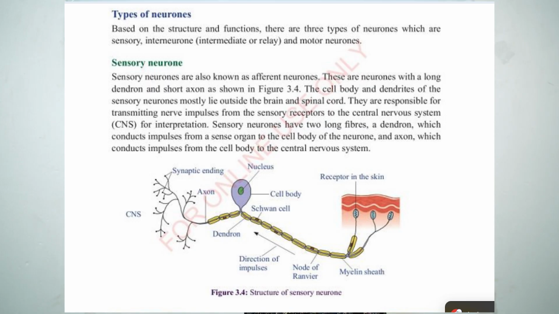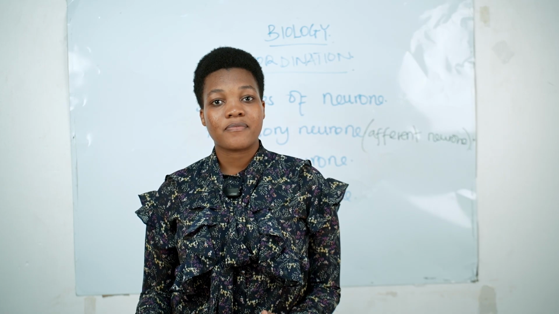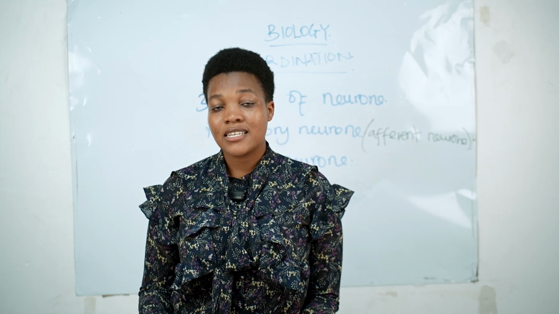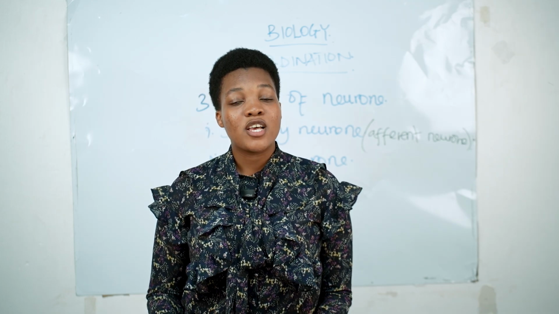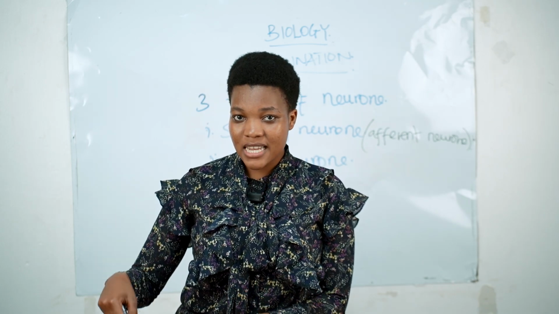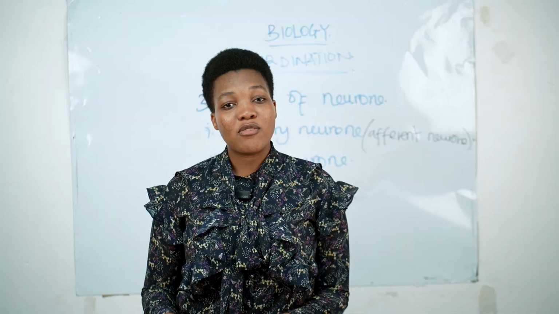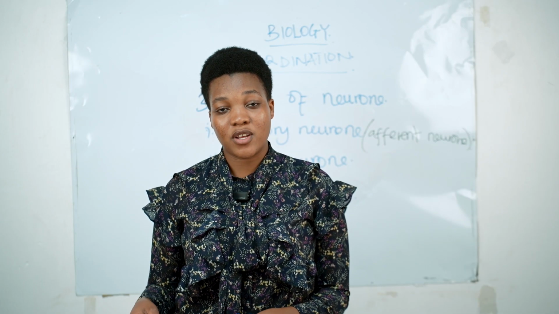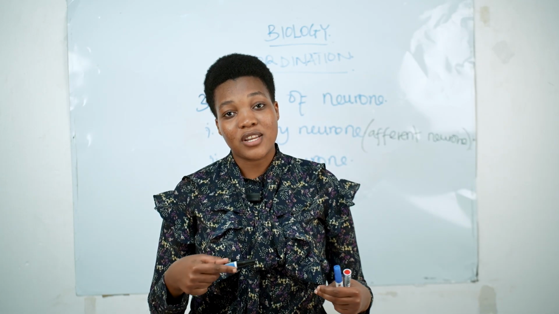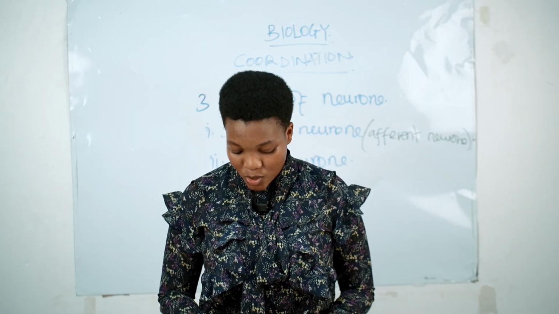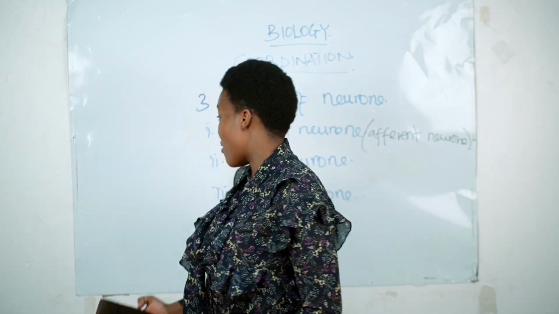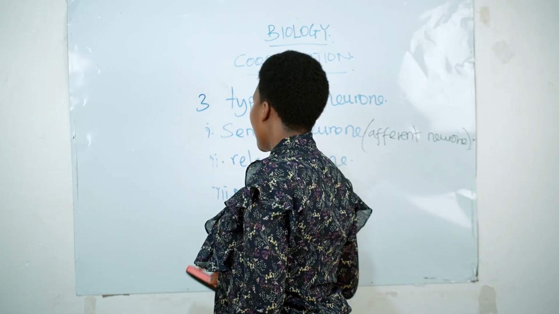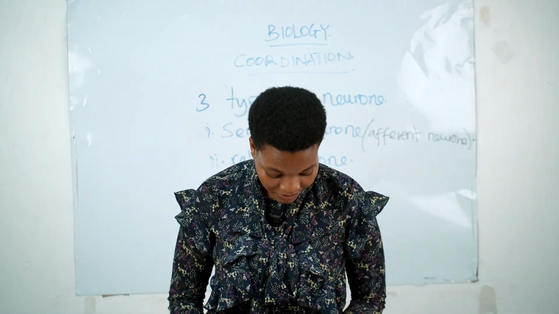So the sensory neuron is the one supposed to take the information from the receptor. Receptor tumesema kwamba kuna example ni skin, example ni eyes, example ni ear. So anachukua taarifa either kwenye skin, either kwenye macho au sehemu nyingine zote za sensory organs, then anapeleka kwenye central nervous system. So now nafikiri hapo mmeelewa kwenye sensory neuron. Tunakuja kwenye relay neuron.